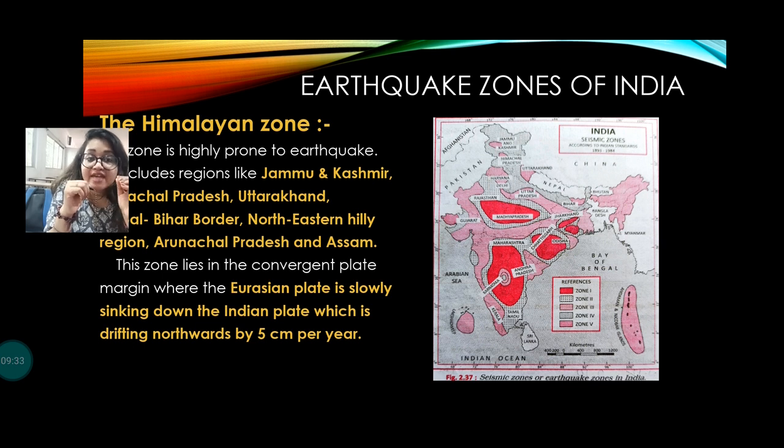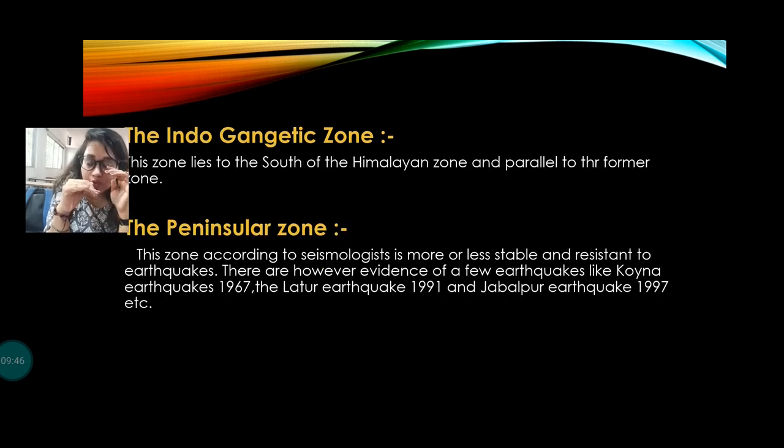This zone lies on the convergent plate margins of the Eurasian plate, which is slowly sinking down the Indian plate, which is drifting northward by 5 centimeters per year. So the Himalayan zone is an earthquake prone zone, and also the Indo-Gangetic zone, which lies south of the Himalayan zone, parallel to this zone. This Indo-Gangetic zone is also an earthquake prone zone.